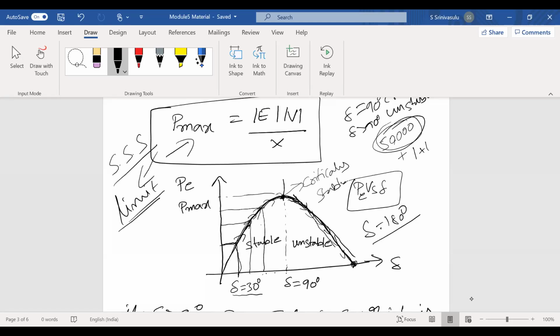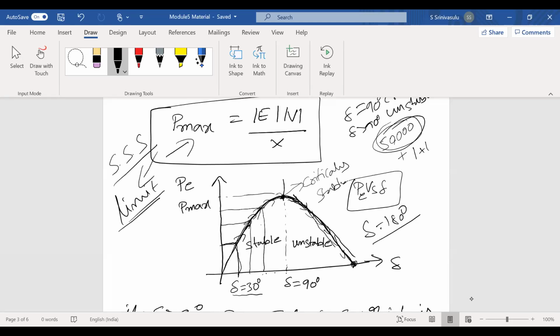The same thing happens in the alternator also. If you increase the load, the generator responds up to P max only. If you again apply load on the system, it comes to the unstable region. Now it is very important.